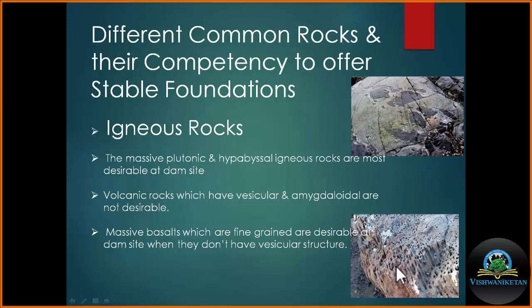In many places, these vesicles are filled by secondary minerals. Then the rock is termed as amygdaloidal basalt. So when we have compact basalt, this may serve as a good foundation material. But when it is marked by the presence of vesicles, or it is amygdaloidal basalt, this may create problems after the construction of the dam.